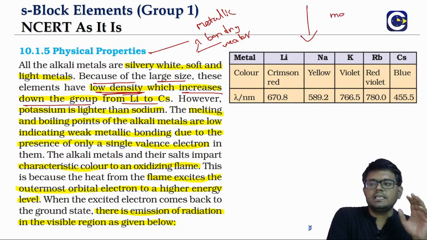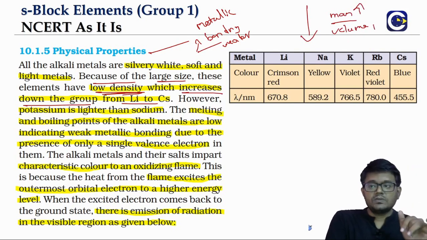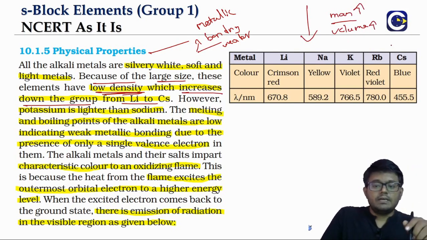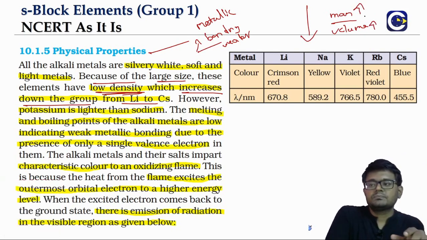So what is the density? It is mass by volume, right? Density increasing means, as you go down the group, mass increases, volume also increases. But which is the dominating factor? The dominating factor will be the increase of mass. That is the reason why, as you go down the group, we will see that density will be increasing.